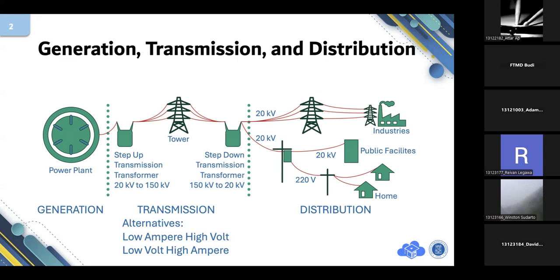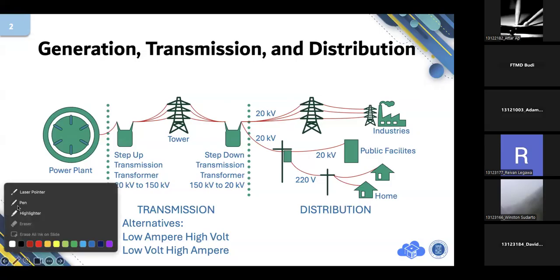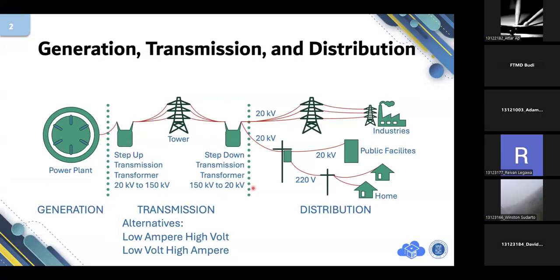Of course, the power generated by the power plant must be distributed to the customers. It will be distributed to industries, public facilities, and to several homes or schools.